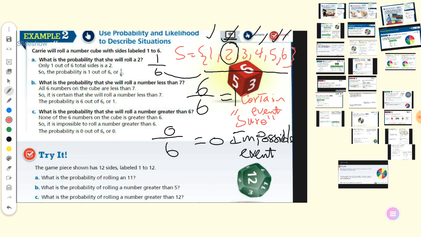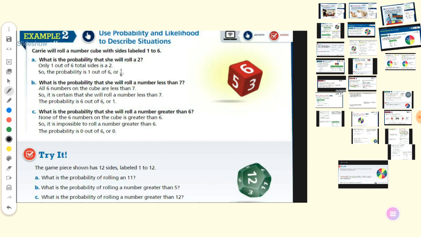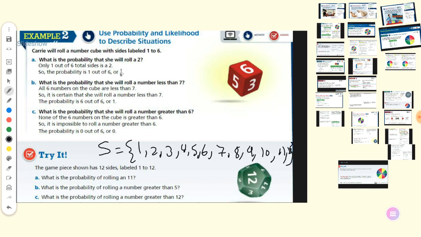The last one. The game piece shown is 12-sided, labeled from 1 to 12. In this case, I have a cube, but it has 12 sides, labeled from 1 to 12. So first, you have to write the sample space: 1, 2, 3, 4, 5, 6, 7, 8, 9, 10, 11, and 12. You have to write them all.